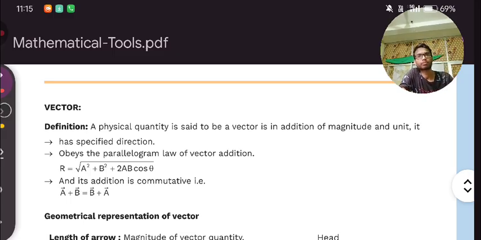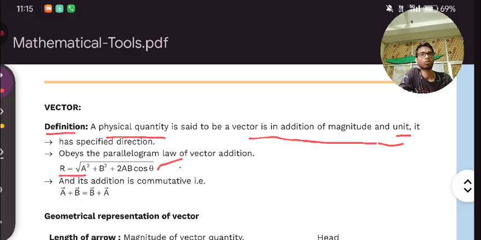What is the definition of a vector? A physical quantity is said to be a vector if, in addition to magnitude and unit, it has a specified direction. Yes, it also obeys the parallelogram law of vector addition. We will see this parallelogram addition. It means R is equal to the square root of a square plus b square plus 2ab cos theta. This is the formula of the parallelogram law of vector addition. We use this to add vectors.